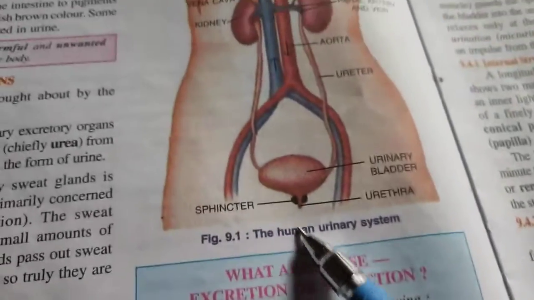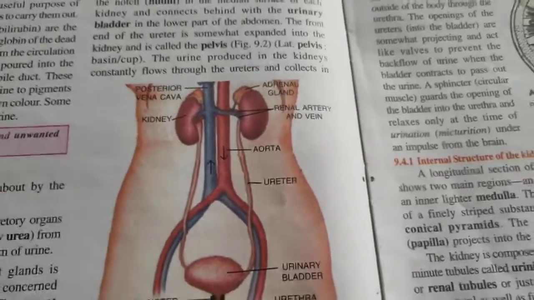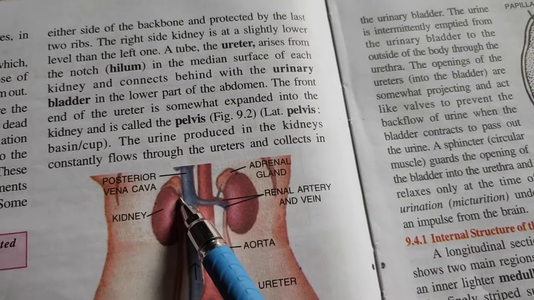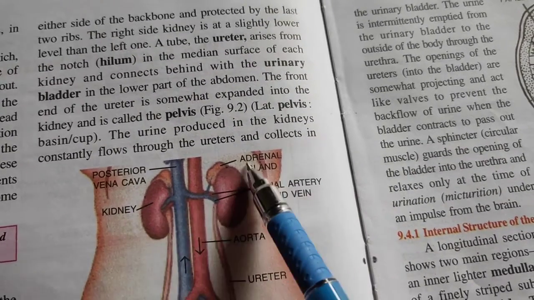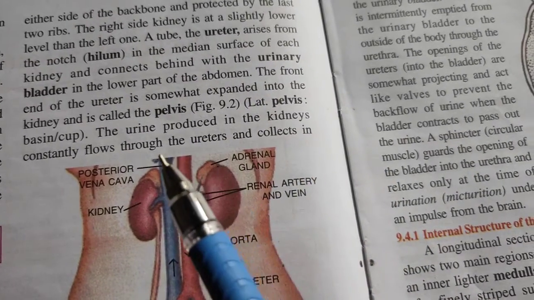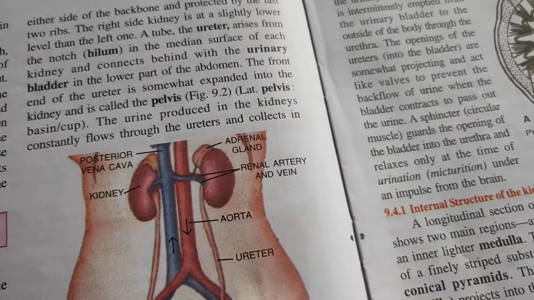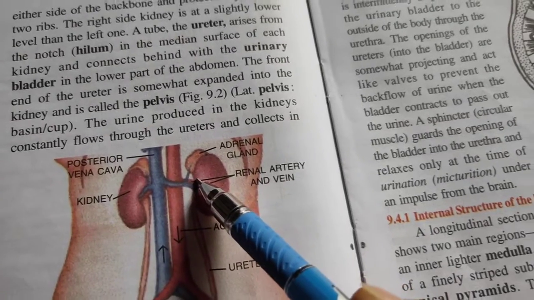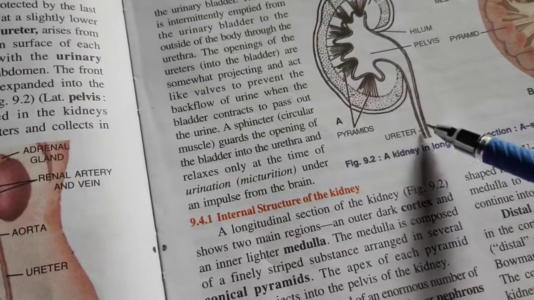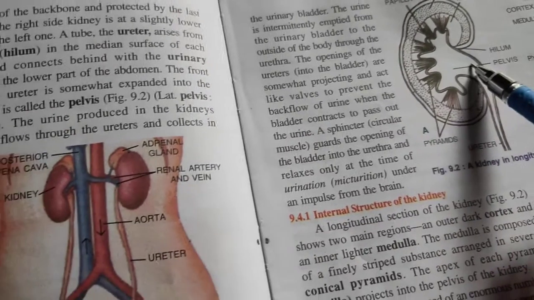Here is the diagram of human urinary system. You can see here human urinary system, and either side of the backbone there are two kidneys. Right side kidney is slightly lower level than the left one. A tube, you can see ureter. This tube arises from the notch in the medial surface of kidney. You see, that is the ureter, and it arises from the notch of the kidney,